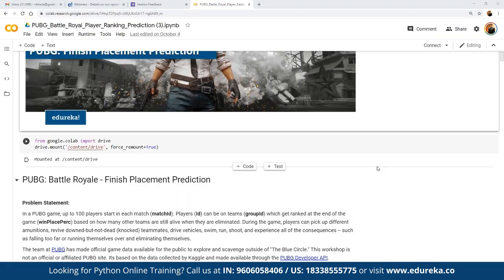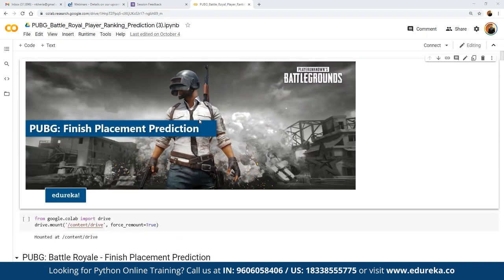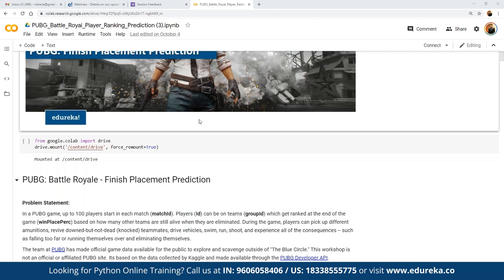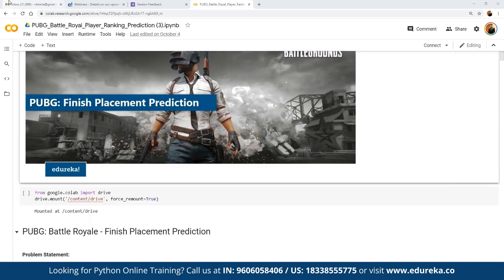So earlier we have been working on workshops as well, focused on finishing placement prediction on one of the world's most famous games, that is PUBG. So let me give you a quick glimpse of how data science helped us in finding out the answers to certain questions as a part of data science analysis. So currently we are working on Colab.